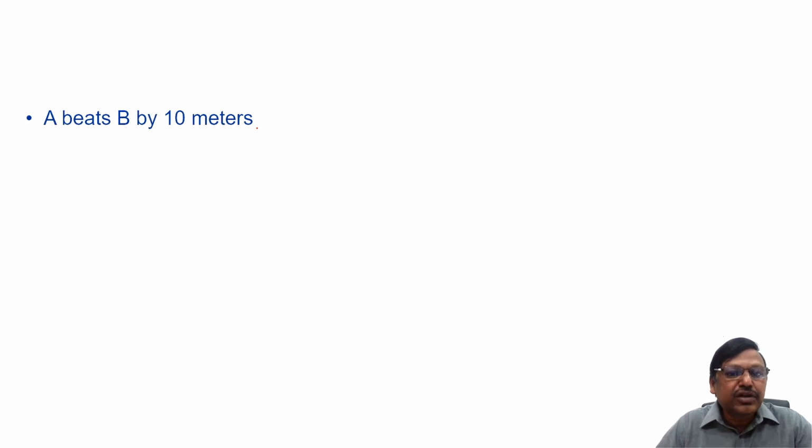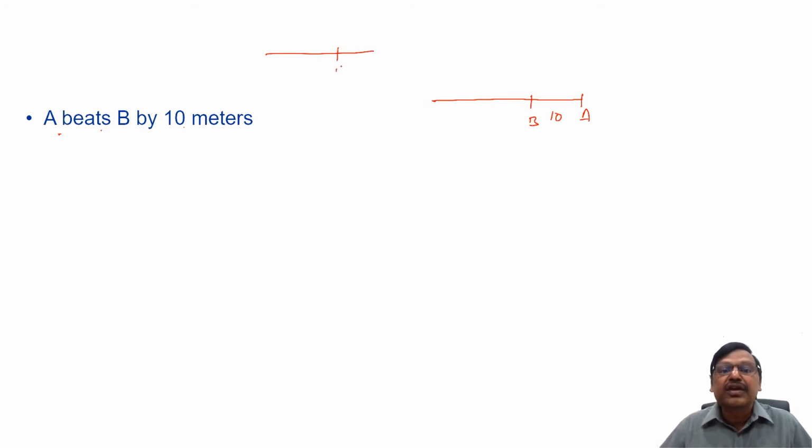The first phrase you come across is A beats B by 10 meters. This is the kind of example you get. What do you mean by A beats B by 10 meters? It means when there is a race, when A completes the race, B is 10 meters behind. Please remember, it's not that at any time in the race the distance between A and B is 10 meters. That's not what it means. A beats B by 10 meters means by the time A completes the race, B is 10 meters behind.